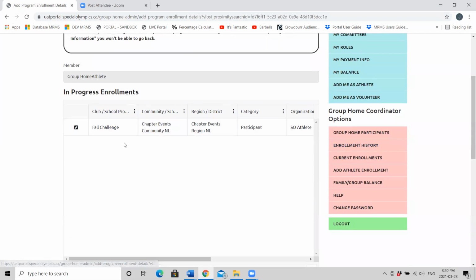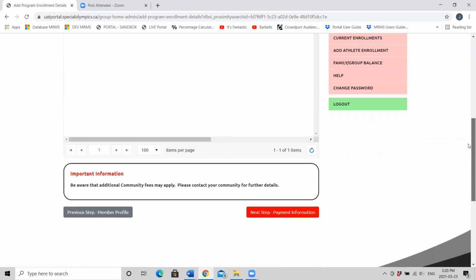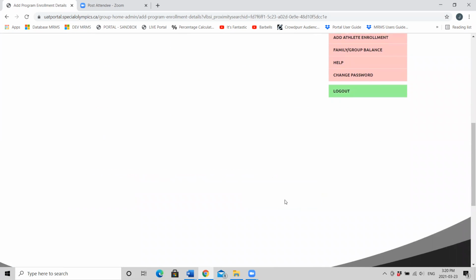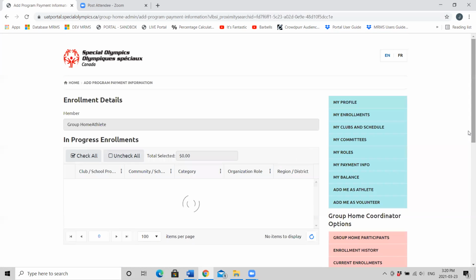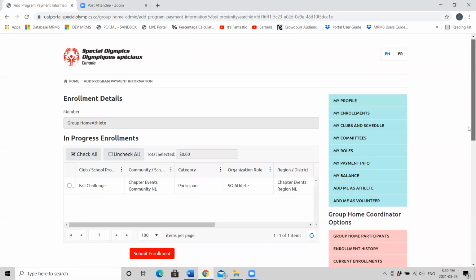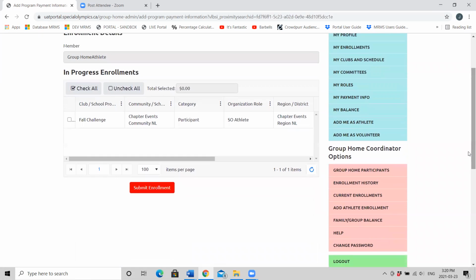We can see our in-progress enrollments. We're registering for the fall challenge. Next step, payment information. We don't collect any payment information online. So our next step will be submit enrollment.